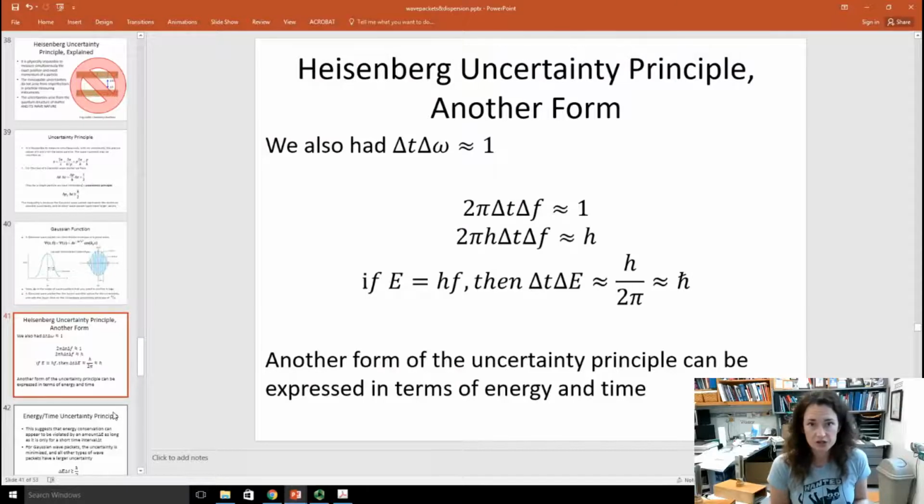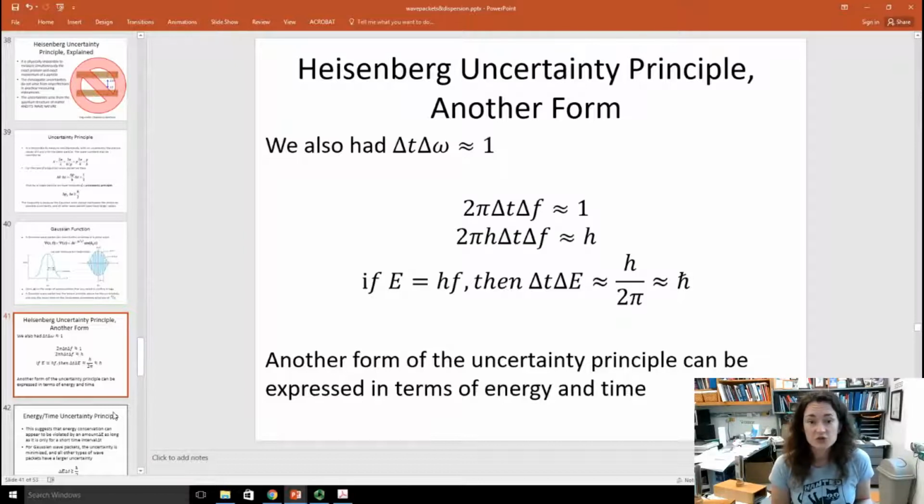Now I gave you delta x delta p is greater than or equal to h bar over 2, but remember I also talked about the spread in time being proportional to the spread in the angular frequencies. Delta t delta omega is proportional to 1. So if you plug that in, then basically 2 pi delta t times delta f is approximately 1. And then if you plug in for what the energy would be, remember E is equal to hf. So if you multiply both sides of that equation by h, then you have 2 pi h delta t delta f is proportional to h.